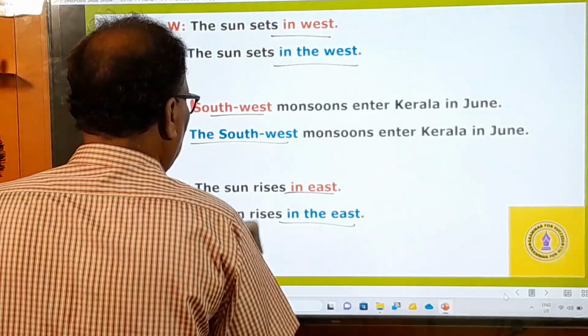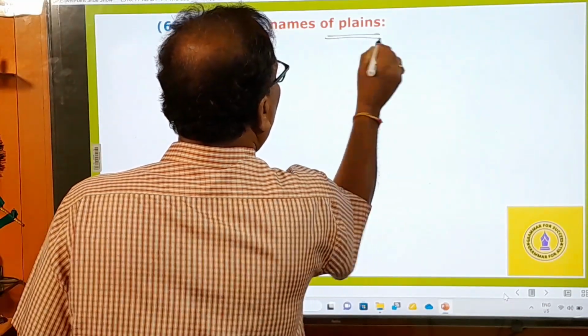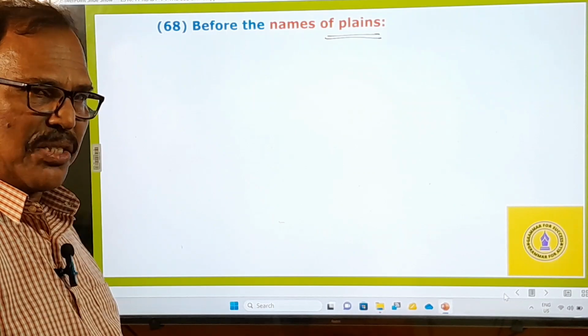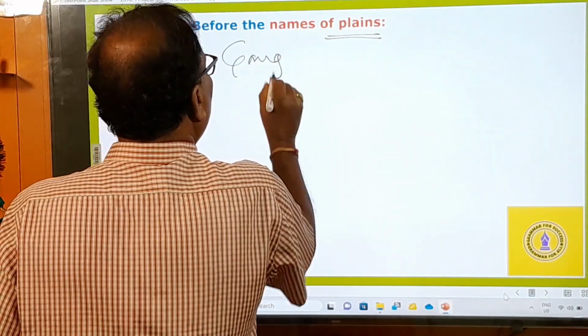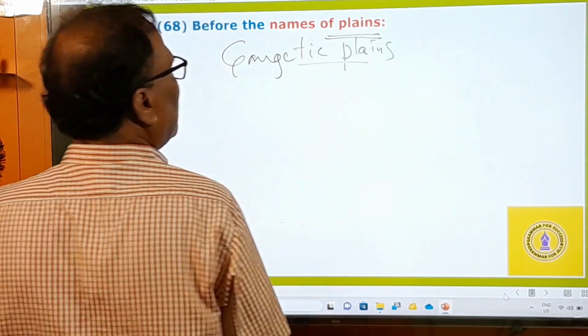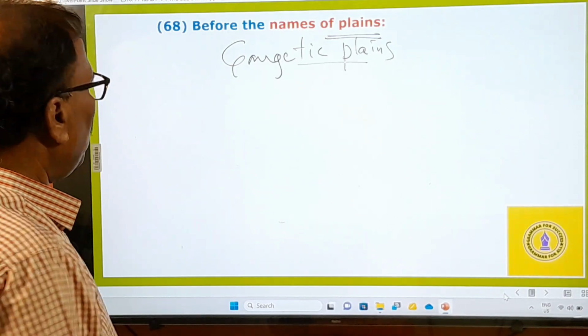Now let's go to the 68th rule: before the names of plains. There are so many plains all over the world, and all over India also. The most famous plains in India are the Gangetic Plains, and the Indus Valley Plains are there. So there are so many.